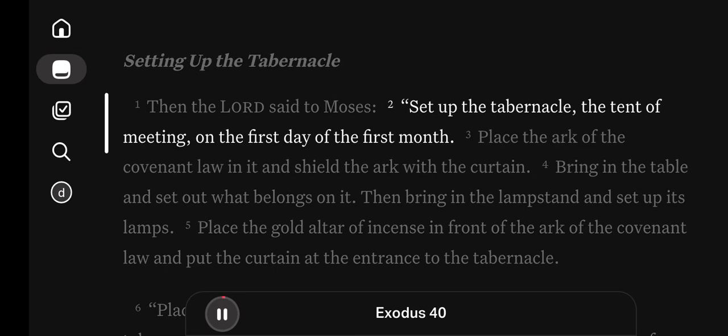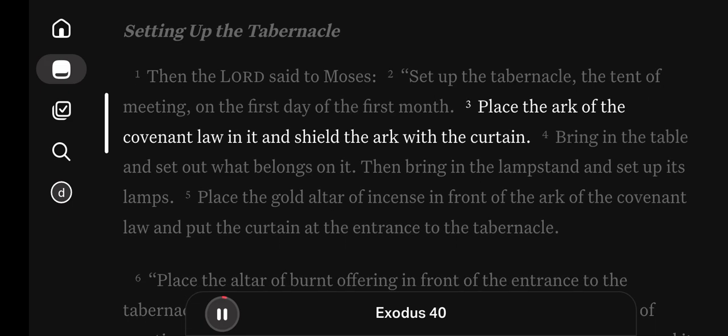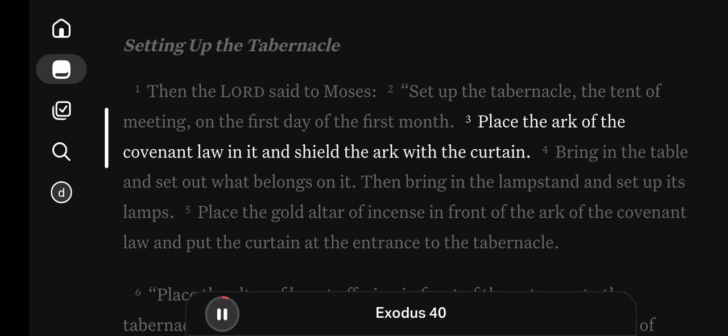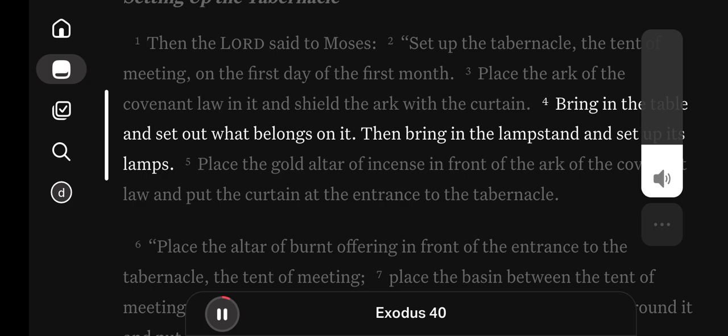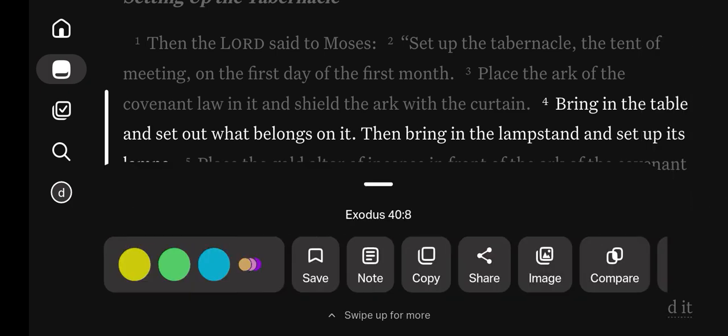Set up the tabernacle, the tent of meeting, on the first day of the first month. Place the ark of the covenant law in it, and shield the ark with the curtain. Bring in the table, and set out what belongs on it. Then bring in the lampstand, and set up its lamps.